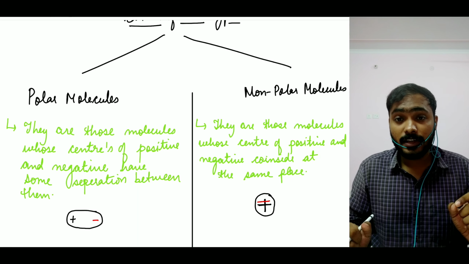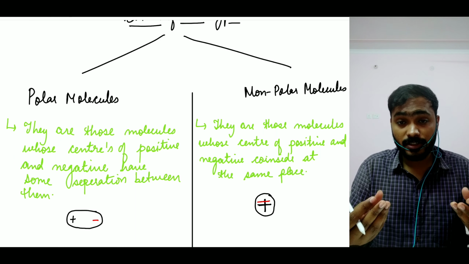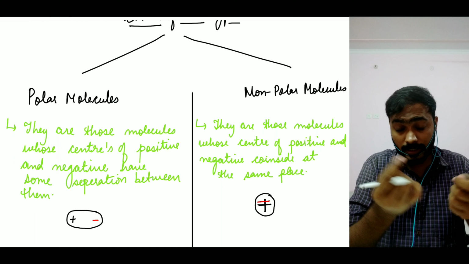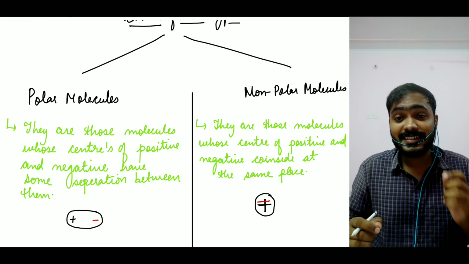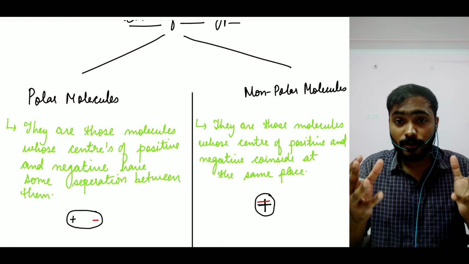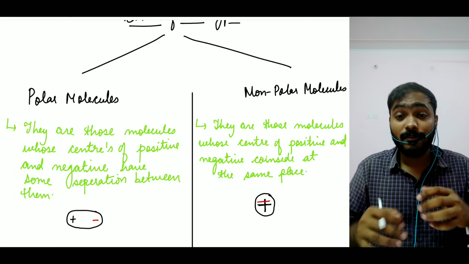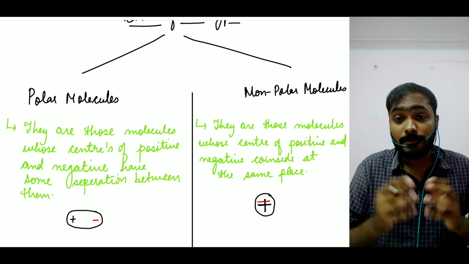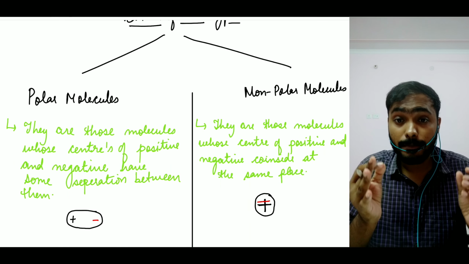Very similarly, when I talk about a molecule, right? So a molecule has a positively charged nucleus, and electrons are negatively charged, which are revolving around your nucleus. Is that a yes or no? Right? So when I say center of positive, that means it is a point where all of your positive charge can be balanced. I hope you guys can understand that. Yes. When I say center of negative or center of negativity, that is a place where all of your negative charge, hence the electronic charge, can be balanced, right?